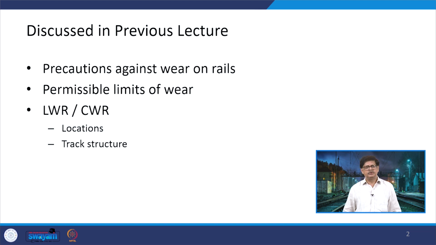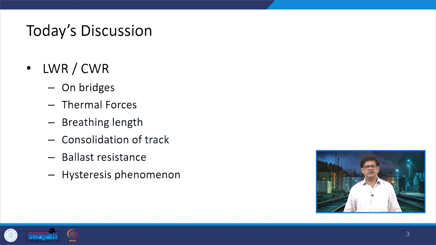Before that, we also discussed about the wear in the rails, and we talked about the precautions which should be taken against the wear and the permissible limits which are allowed for the wear, and beyond that, if it happens, then there is replacement of that rail section. Now let us continue with our discussion on LWR and CWR.